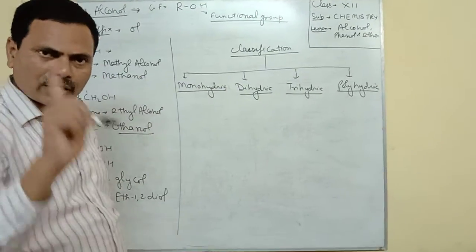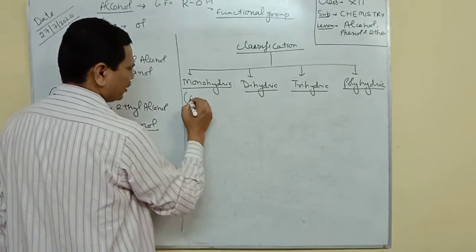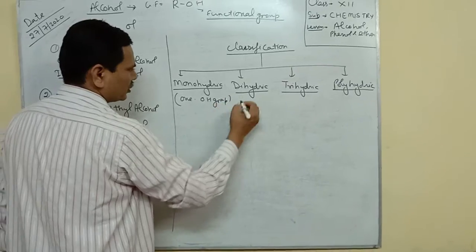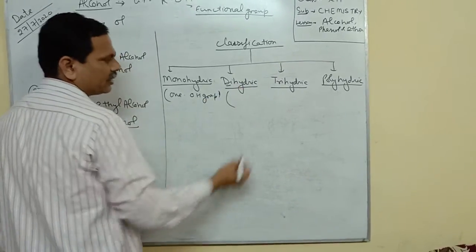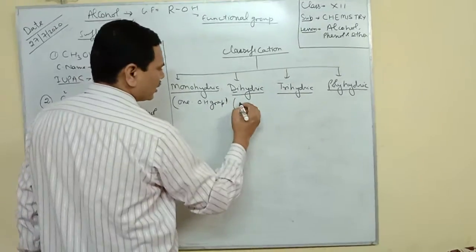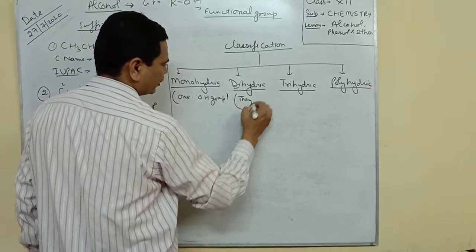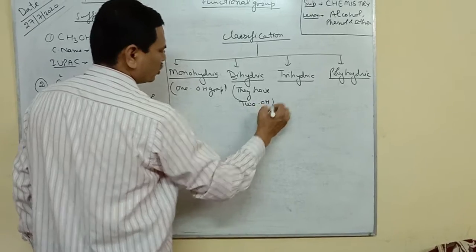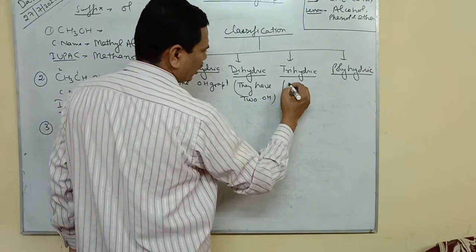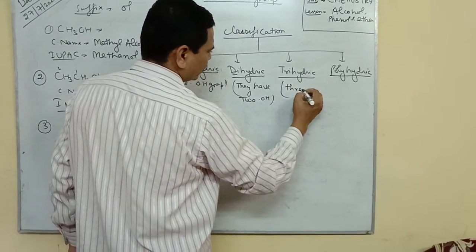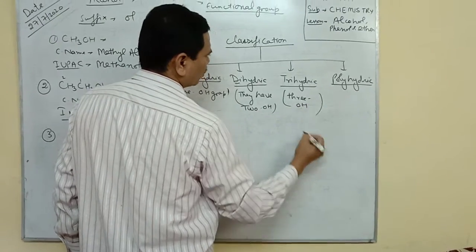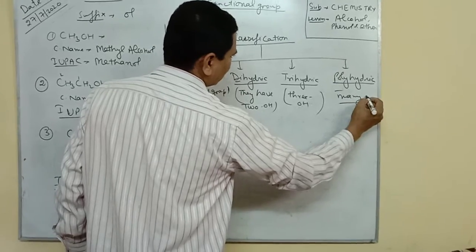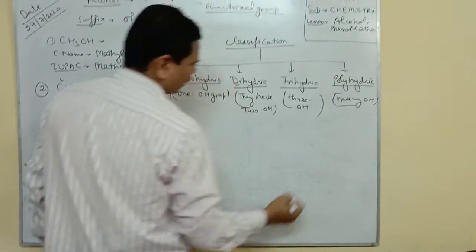Monohydric alcohols have one OH group. Dihydric alcohol, as the name indicates, di means two, so they have two OH groups. Trihydric alcohols have three OH groups, and polyhydric alcohols have many OH groups. Poly means many.